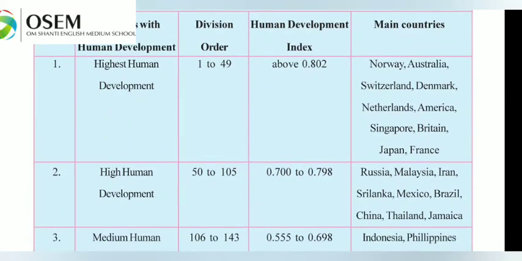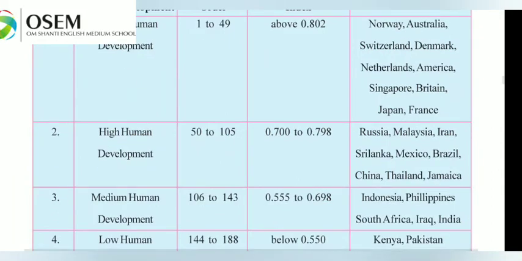High human development took place in countries like Russia, Malaysia, Iran, Sri Lanka, Mexico, Brazil, China, Thailand, and Jamaica, and some other countries with a Human Development Index between 0.7 and 0.798.